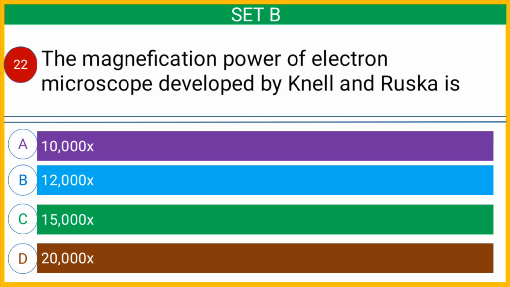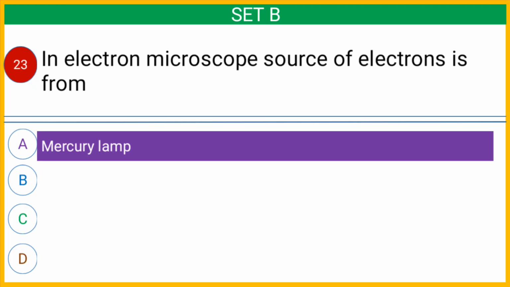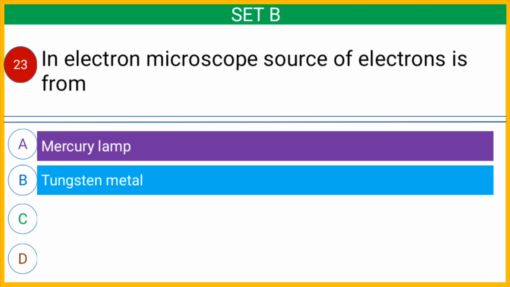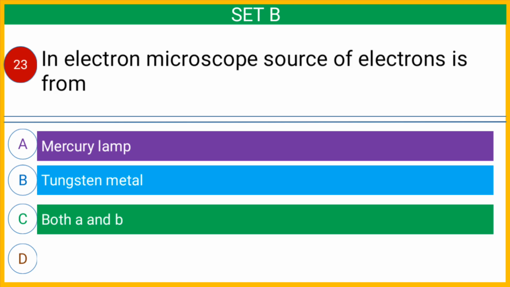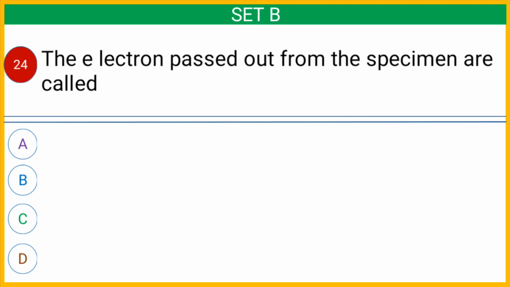And the correct answer is option B 12,000 times. Question number 23. In electron microscope, source of electron is from option A mercury lamp, option B tungsten metal, option C both A and B, or option D none. And the correct answer is option B tungsten metal.